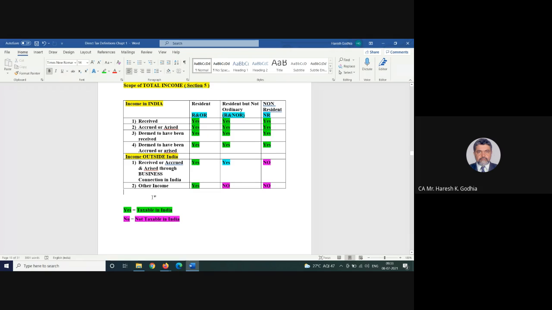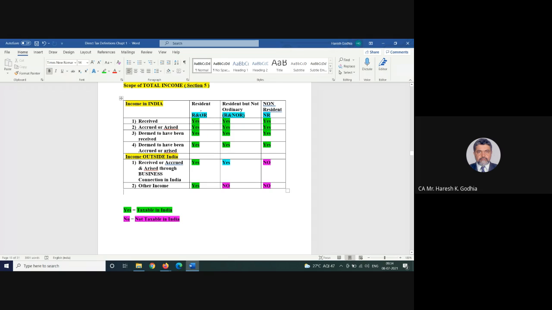Virat Kohli plays cricket in a UK Test series or ODI and wins a prize. Whether he brings that amount to India or not is not relevant. He earned the income there, and therefore it is going to be taxed in India as well as over there.